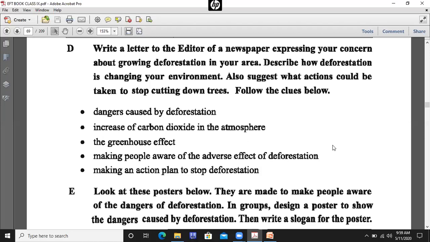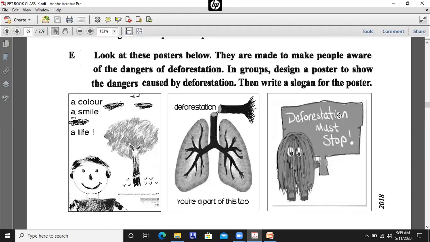Just try to write it down in your copy. This is a part of your free handwriting. Just try to write 8 or 9 lines about this issue. In practice, you are seeing 3 images about deforestation.